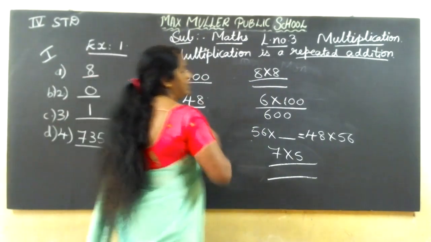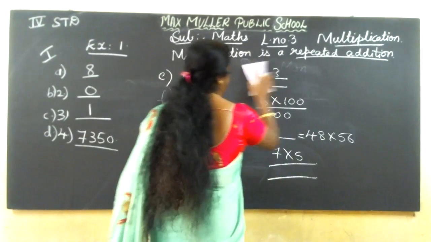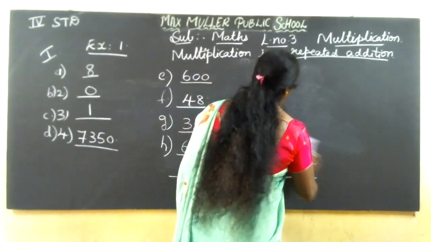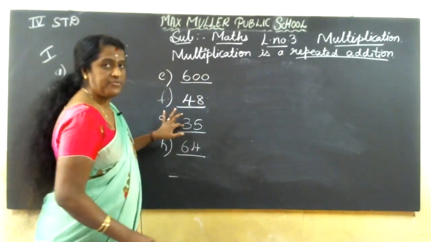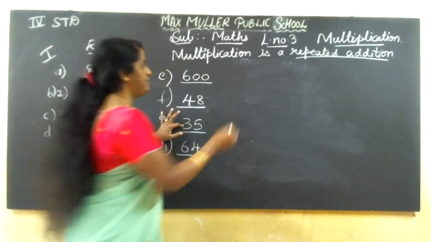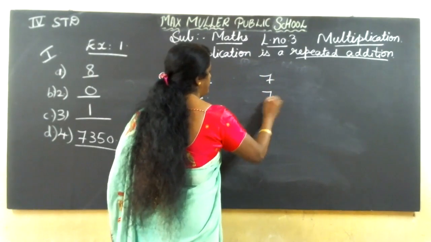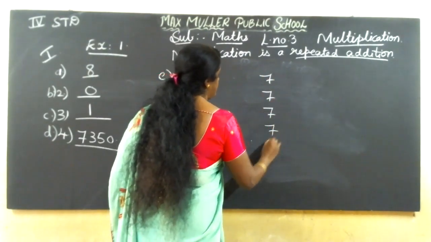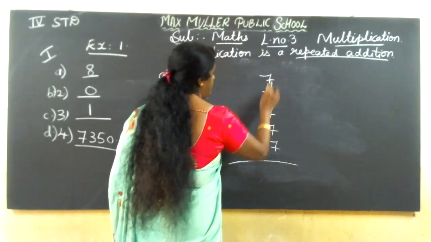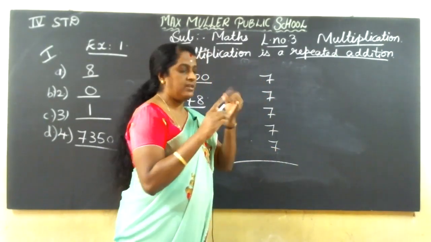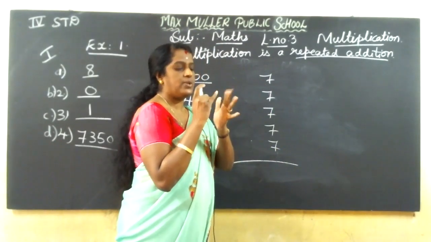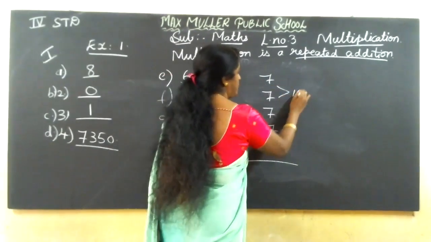See here. I'll show you. See, 7 5s are 35. Yes, no? 5 times 7, I'll write, see, 7, 7, 7, 7, 7. 1, 2, 3, 4, 5. 7 in the mind, 7 on my finger. After 7: 8, 9, 10, 11, 12, 13, 14. When you do this, 14.